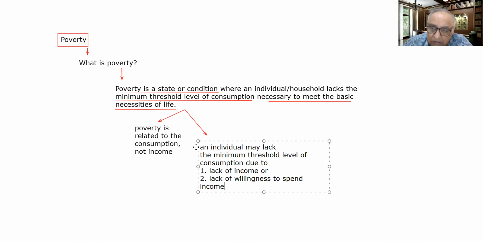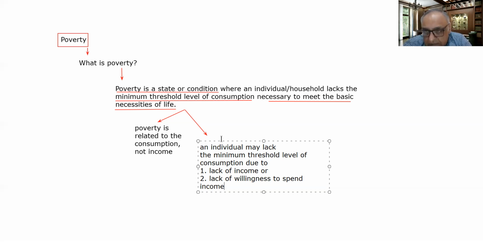So if you are having an income of rupees 10 lakh per month, let us suppose, but you are not ready to send your children to school, and you are not ready to get the medical checkup done if your child is suffering from some problem, or you are not providing nutritious food to your children despite having an income of rupees 10 lakh, or you are not ready to spend your income to raise the standard of living of your family, then that income of rupees 10 lakh would not help you in leading a healthy and happier life.